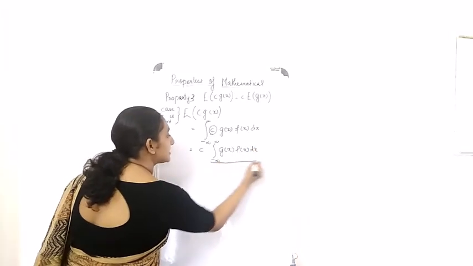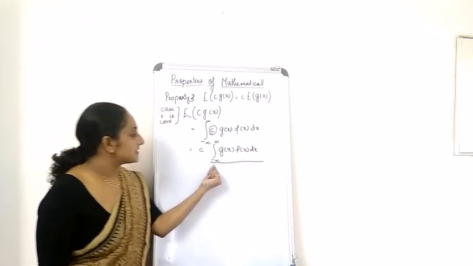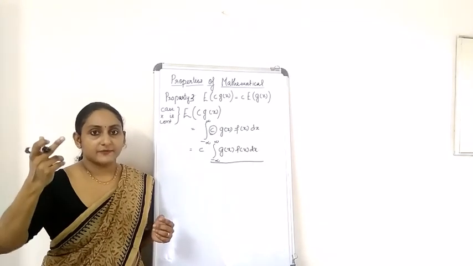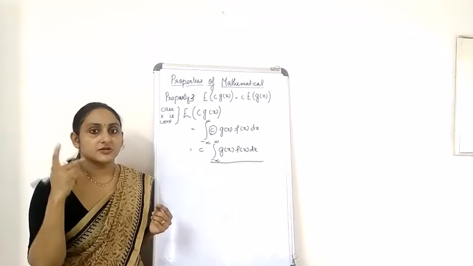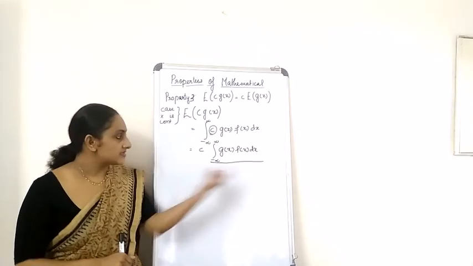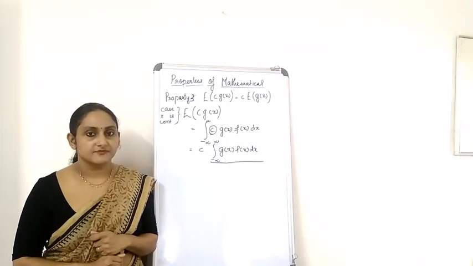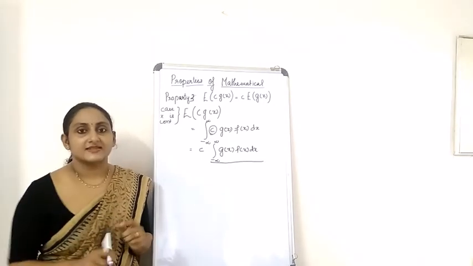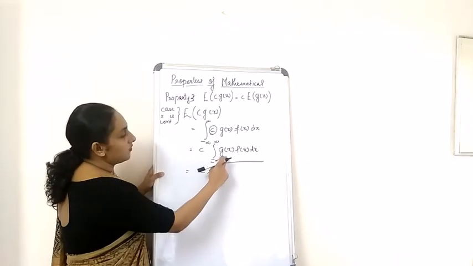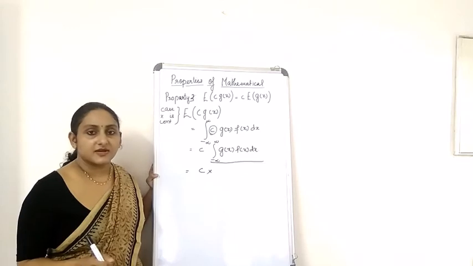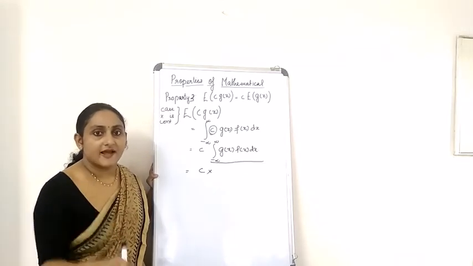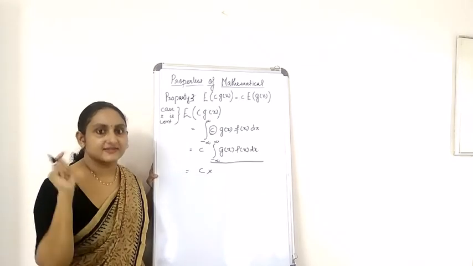Now, what is this term? What is this part? Just recap yourself. The property number... Yes. So, what is the answer for this? Yes, that's the correct answer. So, c into, this property is nothing but the expectation of a function of a random variable x when x is continuous.